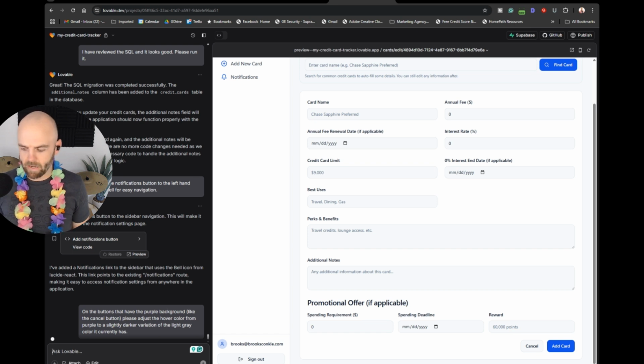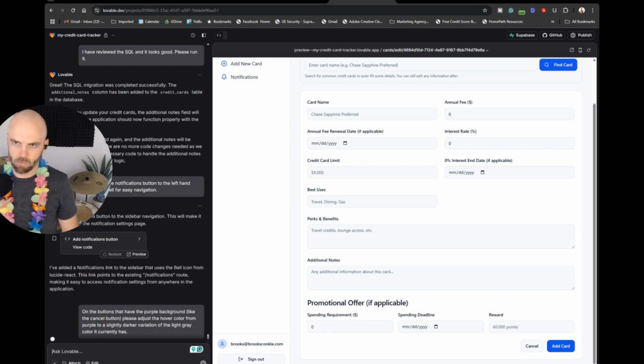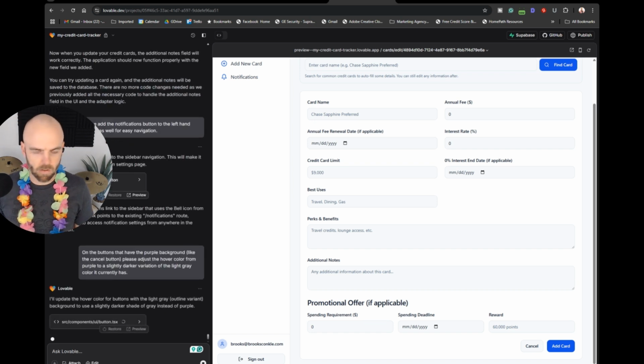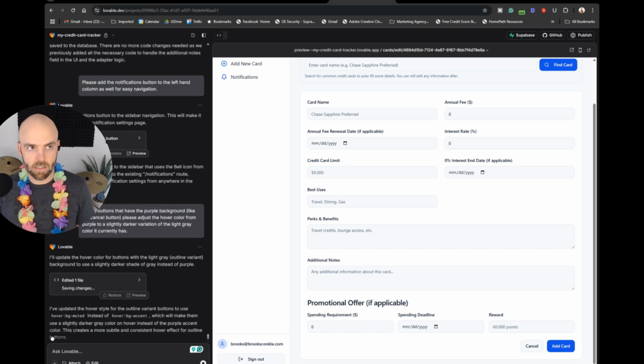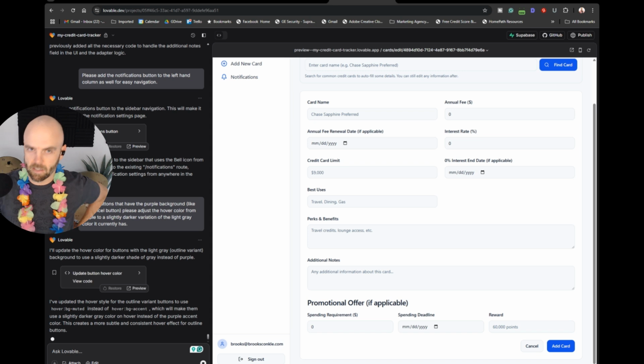I've had a lot of round and round with colors and button schemes and stuff, and so I'm like, if you're giving that information to a developer and you need them to change it, they would need that much clarity about what you needed. So why wouldn't this platform need just as much clarity? So let's see what it does. All right, I've updated the hover style, which will make them use a slightly darker gray. Let's see. Okay, didn't quite work.